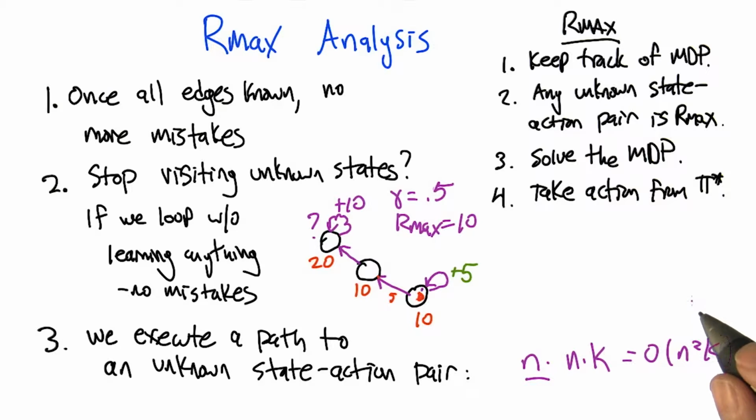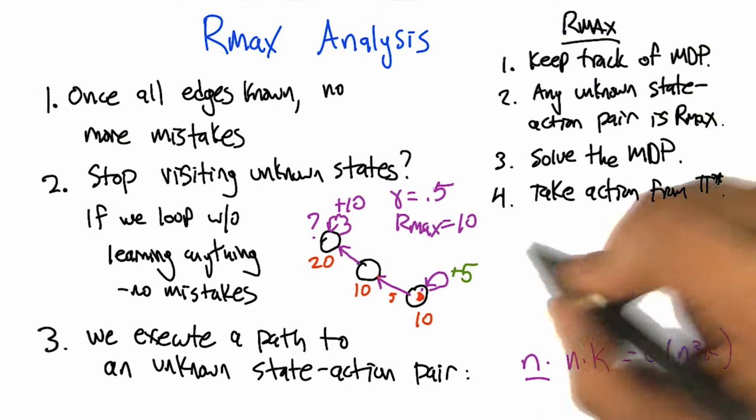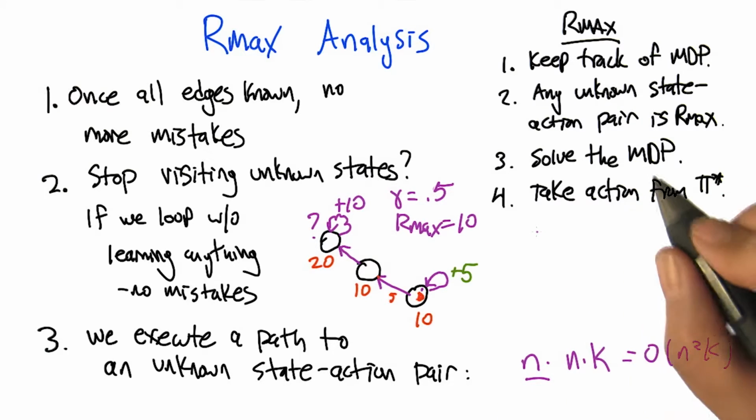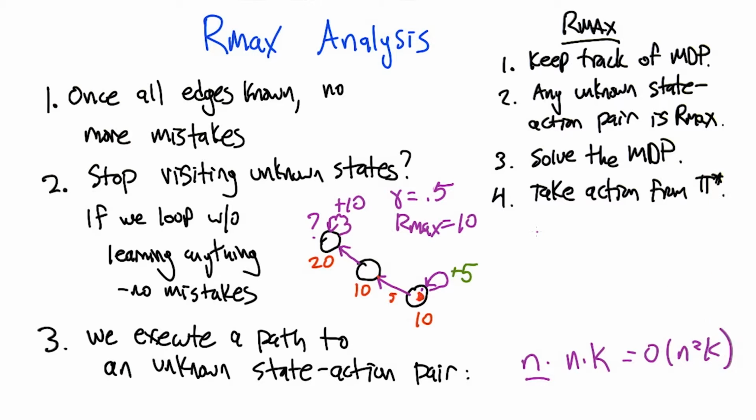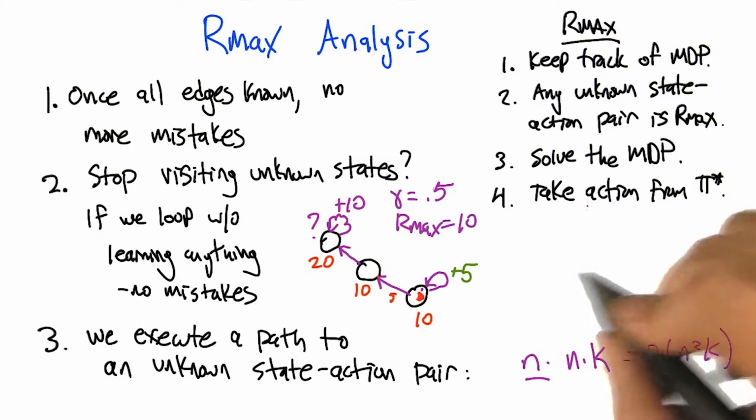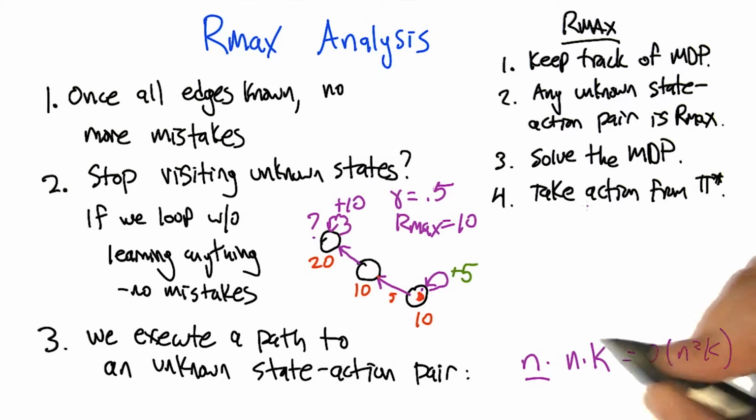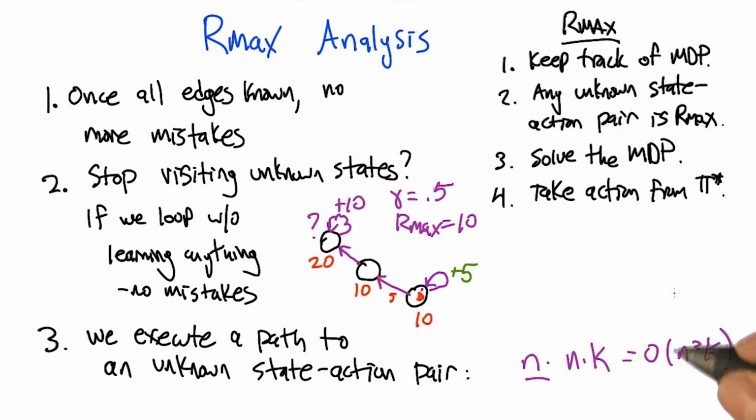Yeah. So this is an efficient exploration algorithm for deterministic MDPs. All it's saying is whenever we don't know something, assume it's awesome, behave accordingly. If we learn something new, make note of it. And so the number of times that we take a step that might not be the best thing to do from that state can't be any bigger than n squared k. That's beautiful. Yeah, it's pretty cool.